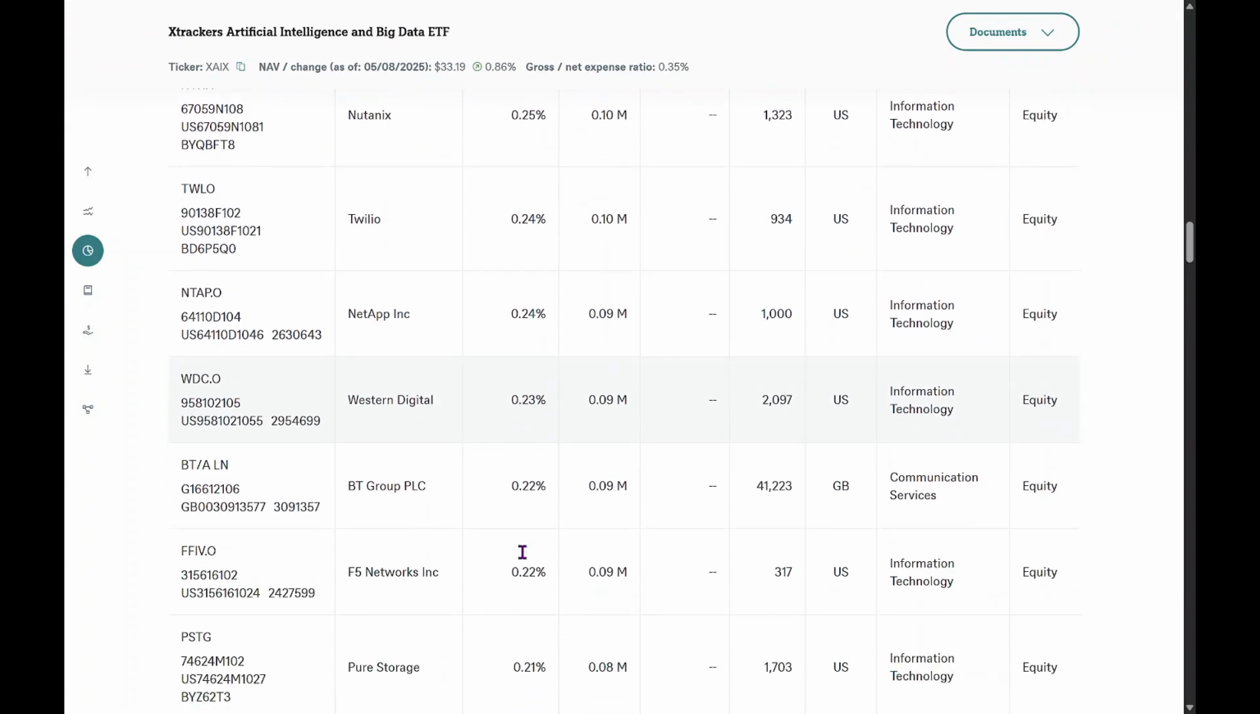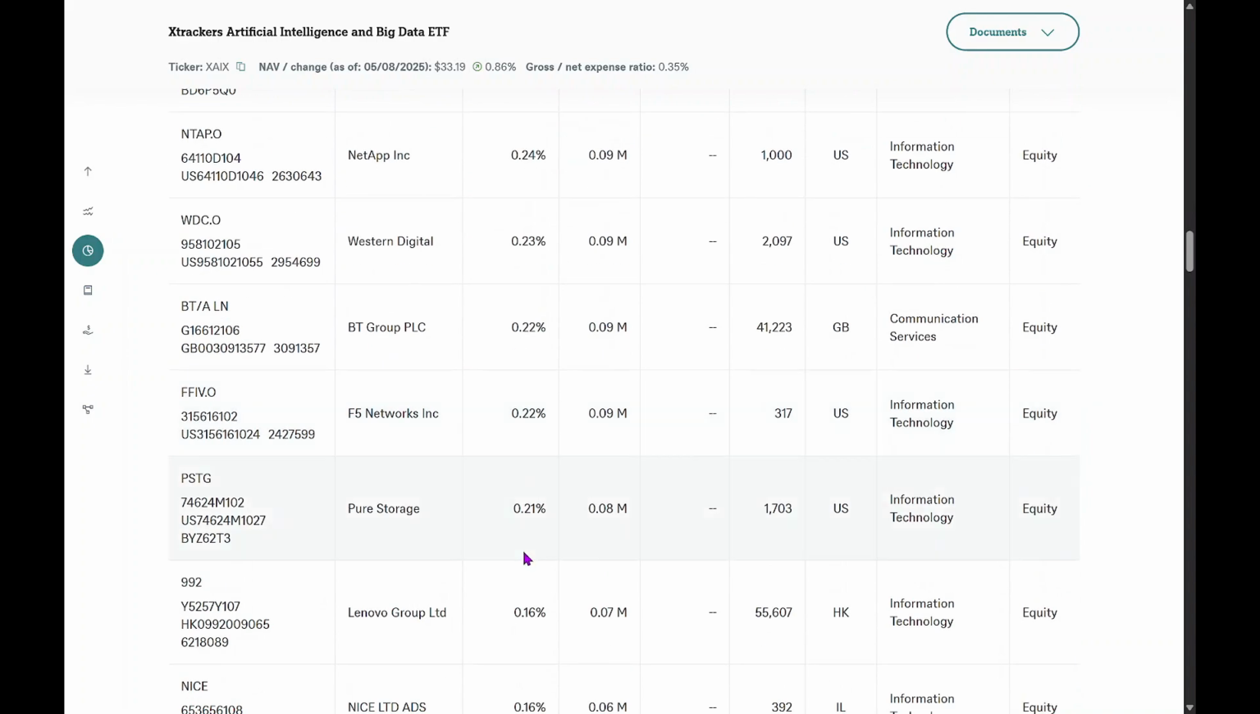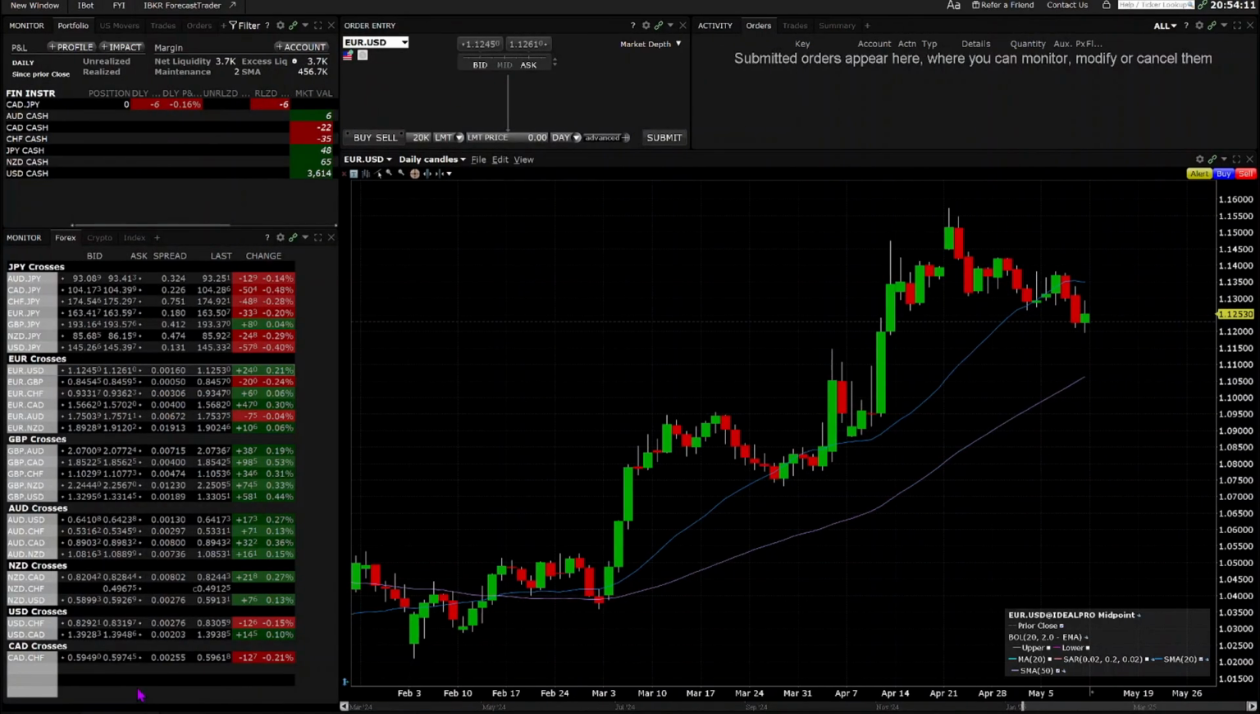This gives you clear visibility into where your money is actually being invested. The last step to get exposure to this ETF is to open your brokerage account. So here, I'm using Interactive Brokers, and I'm going to search for XAIX.